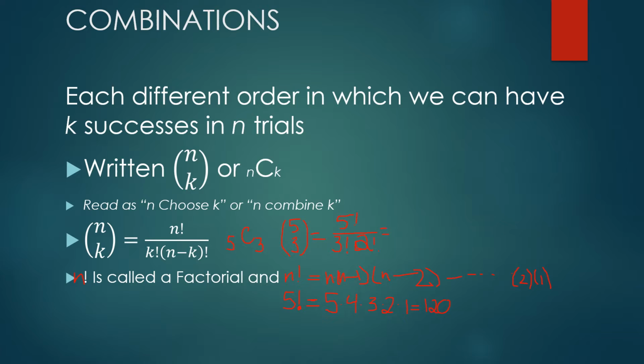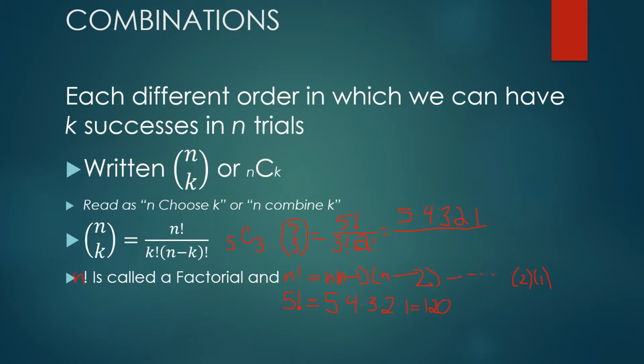So basically what this is doing is all your wins and losses look the same. When you're arranging your 5 objects, you're dividing out by the fact that all my 3 wins look the same and my 2 losses look the same. And that's what this is going to get up to. So this is going to be 5 times 4 times 3 times 2 times 1.